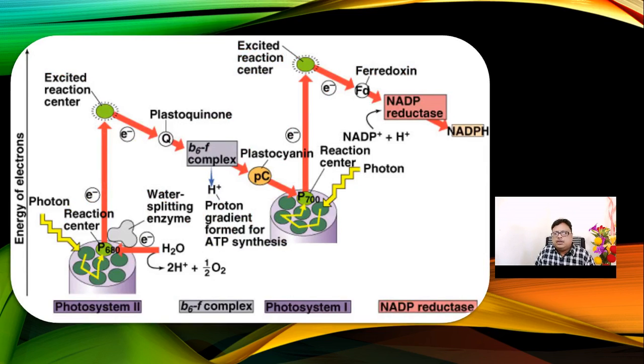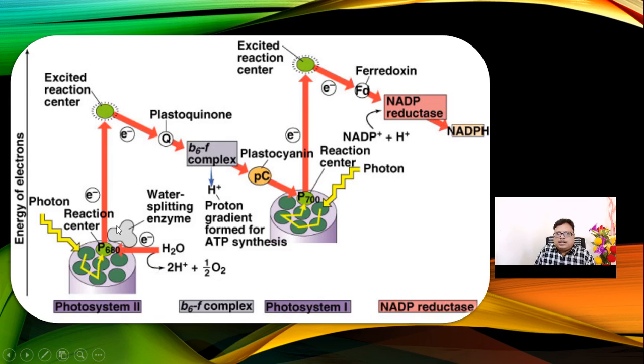Again, this is the Z scheme. It shows how the energy of electrons changes. Look here, this is photosystem 1. These are the antenna complexes, which look like photocells. In this, the H2O molecule first splits into two hydrogen protons and one half of O2, the gas. The hydrogen coming from the water molecule goes to the formation of NADP into NADPH2.